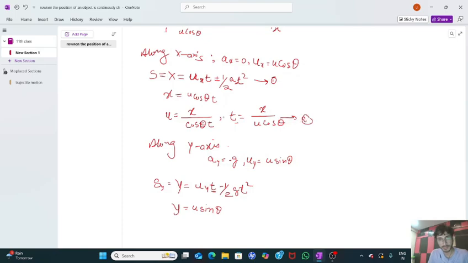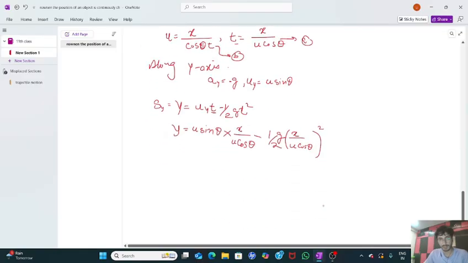This will be equation a, and this will be equation b. From equation a, substitute the value of t here: multiplied by x upon u cos theta, minus 1 by 2 g as such, and t is x upon u cos theta whole square.